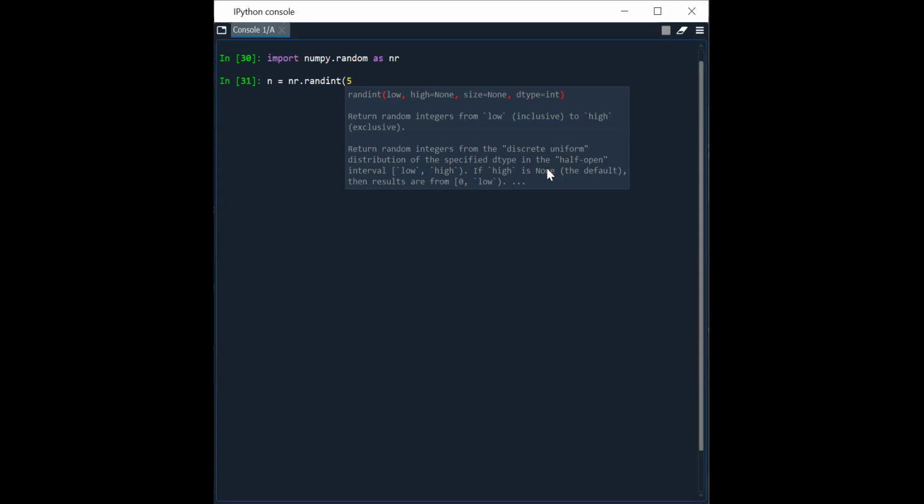First we have to give the range in which we want the random numbers. Let's say if I write 1 comma 5, it will give random numbers in the range of 1 to 5. Then you have to mention the size, which is the size of the array. Then there is the data type, which will be integer by default, or if you want float or something else, we'll do that.